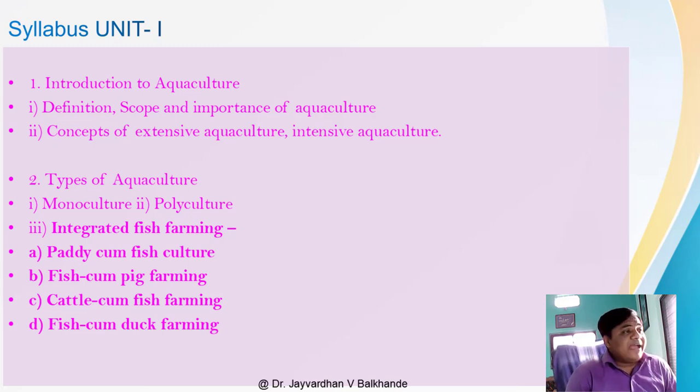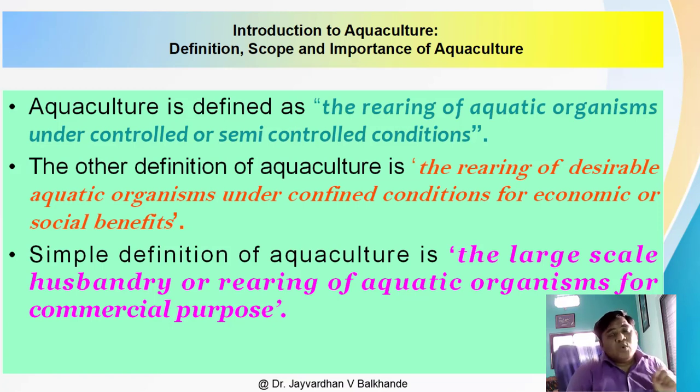As you can see in this slide, the types of aquaculture are monoculture and polyculture, and the most important aspect in this unit is integrated fish farming. In integrated fish farming we will discuss paddy cum fish culture, fish cum pig farming, cattle cum fish farming, and fish cum duck farming. Now we will discuss what aquaculture is, how we define it, and what the importance and scope of aquaculture are.